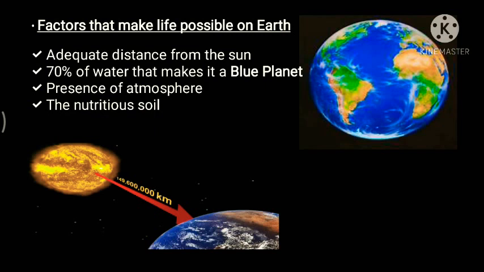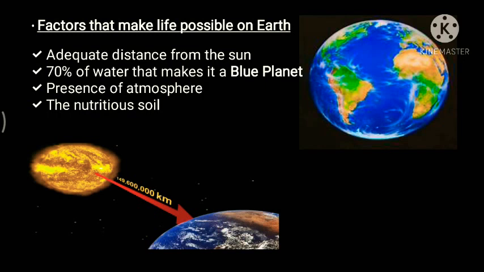Along with this, the atmosphere of earth also has an adequate amount of oxygen and other gases like carbon dioxide, nitrogen and ozone, and all these are essential for living organisms. For example, we breathe in oxygen and breathe out carbon dioxide, and that carbon dioxide is used by the plants for making food, and they release oxygen. So a cyclic process keeps on going. These are very essential for all living organisms. And lastly, we have the nutritious soil.